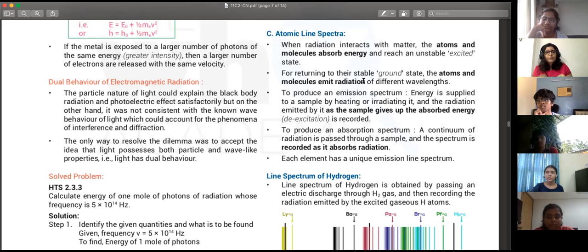Now, how much they absorb, how much they emit is not random. They all have specific values associated with them. An electron can't take energy of any random radiation. It is capable of absorbing only specific radiation, and depending on how it comes to the ground state, it emits radiation of only specific values. That is the crux of what it is. Now, how does it relate to line spectra? What do you mean by line spectra?